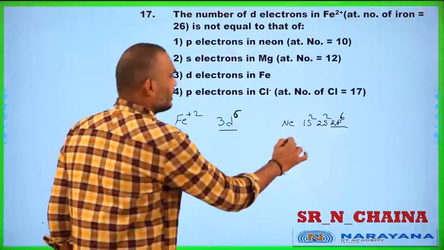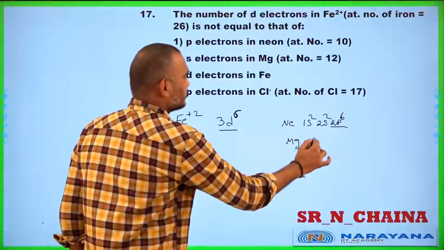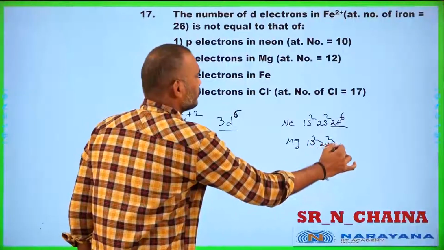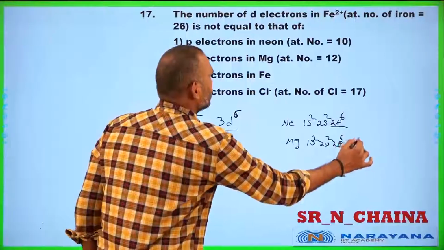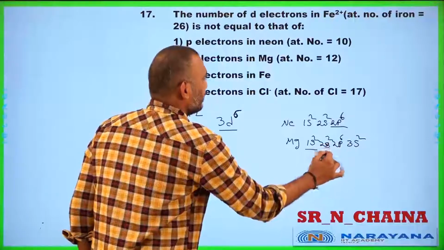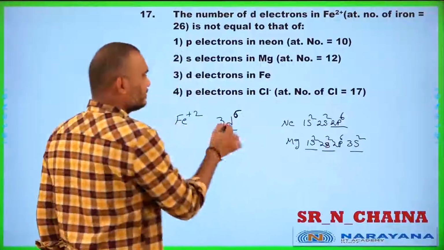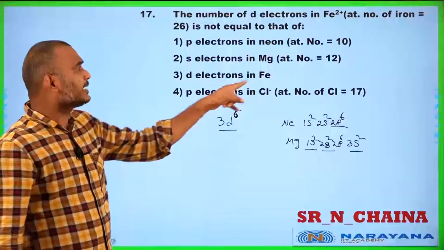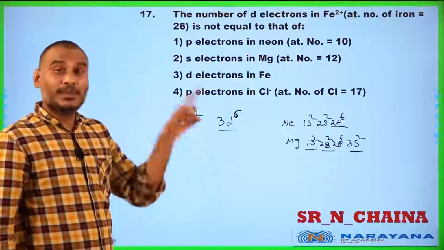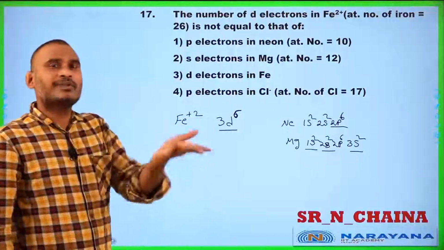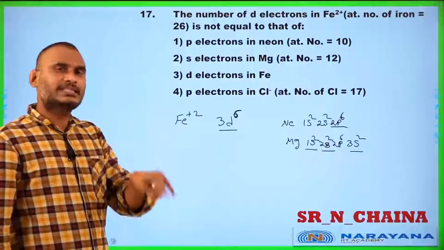Yes, the magnesium atomic number is 12: 1s2, 2s2, 2p6 and 3s2. The s electrons are 6, again 6. Then d electrons in iron: Fe2+ and Fe both have the same number of d electrons, 3d6 4s2.